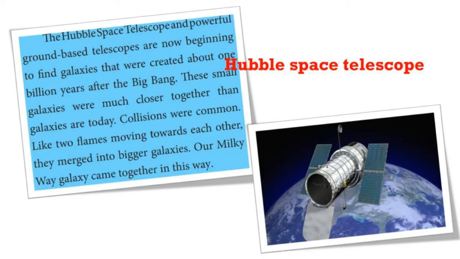Hubble Space Telescope. The Hubble Space Telescope and powerful ground based telescopes are now beginning to find galaxies that were created about 1 billion years after the Big Bang. These small galaxies were much closer together than galaxies are today. Collisions were common. Like two flames moving towards each other, they merged into bigger galaxies. Our Milky Way galaxy came together in this way.